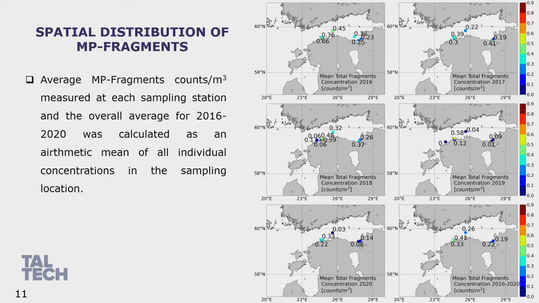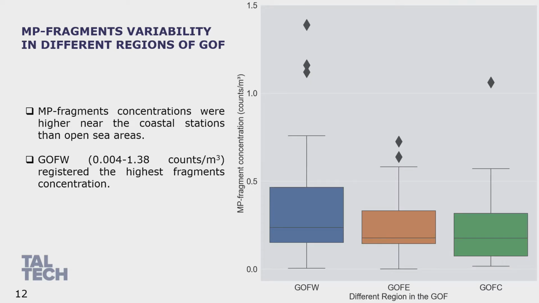Now again, we did the same spatial distribution for MP fragments. Again, the same explanation, so I will not go much into it. And now, unlike fibers, what we saw was that MP fragments were more in the coastal station than in the offshore station. And this we can see from the Bosco-Scott plot again.